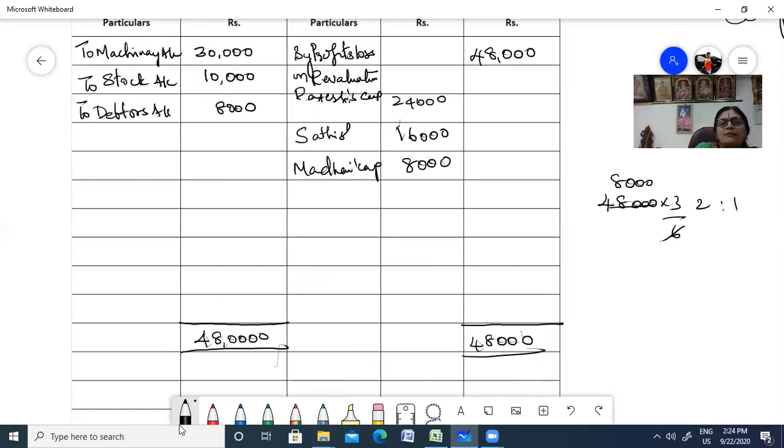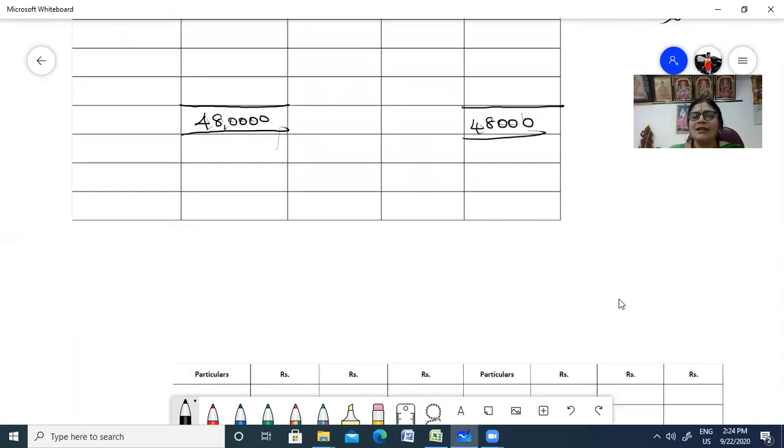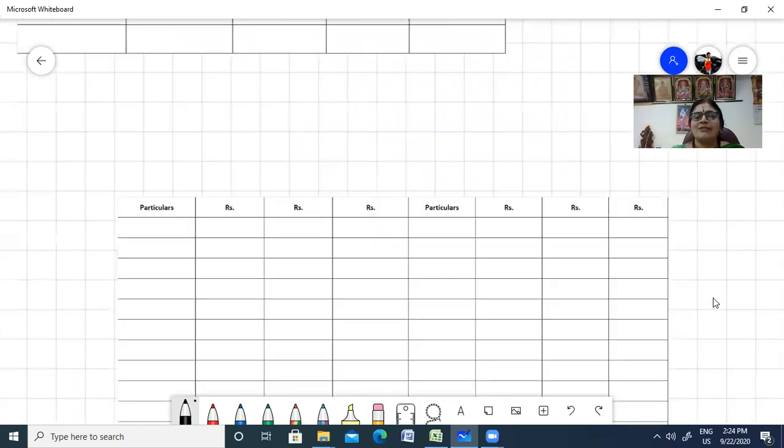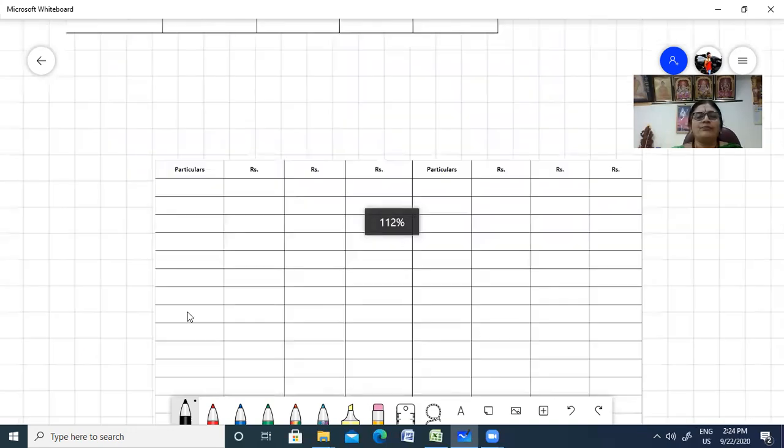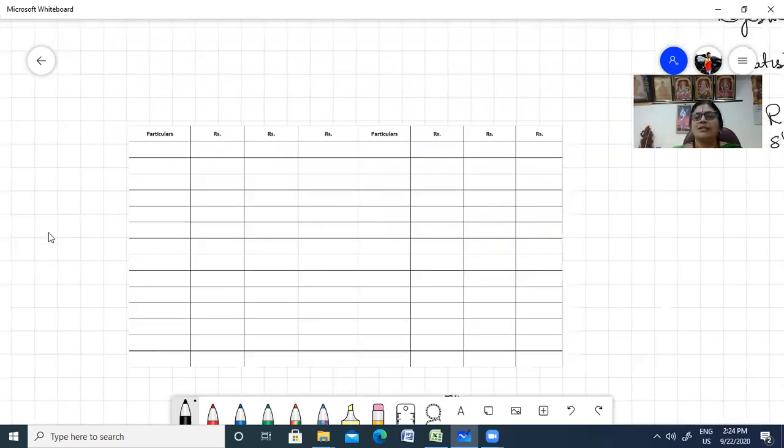Now that we have transferred it, we have shared the loss among the partners. Now that we have completed the fourth stage, revaluation account is over. Now let us go to the next stage, our capital account.